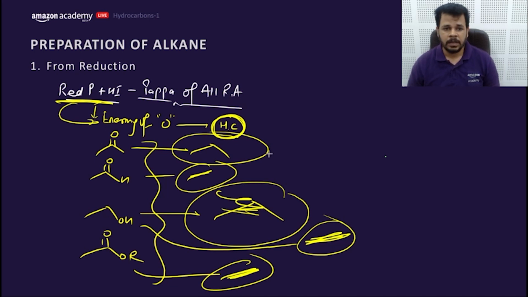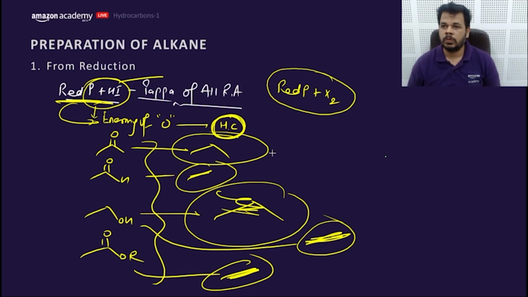This is called red phosphorus HI. Ruthvik asks about the HVZ reaction. Why compare this here? Red phosphorus HI is not HVZ, not at all. This is a reducing agent. That is red phosphorus HI, whereas HVZ is red phosphorus X2. Getting my point? So red phosphorus HI is also a very good reducing agent.